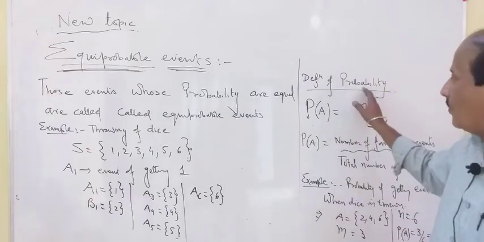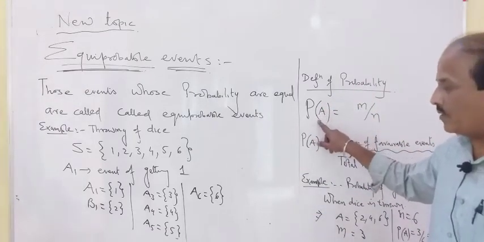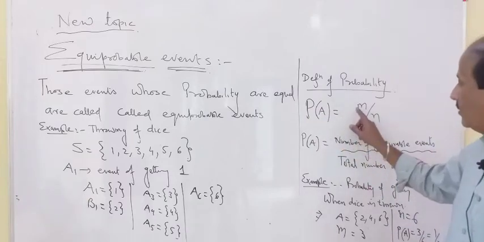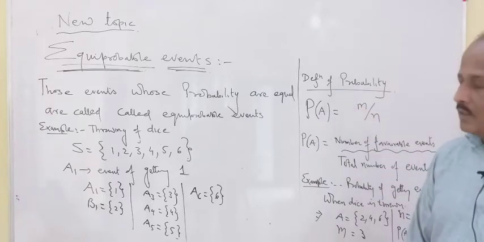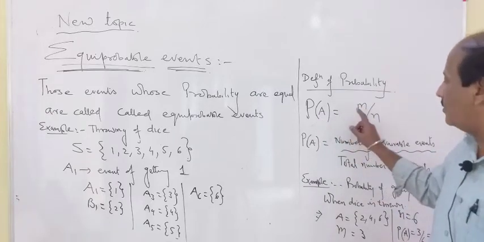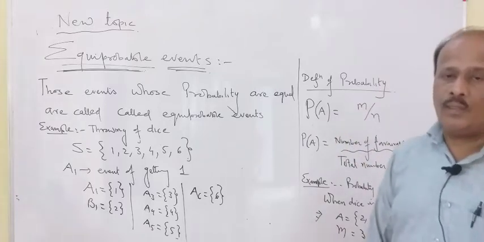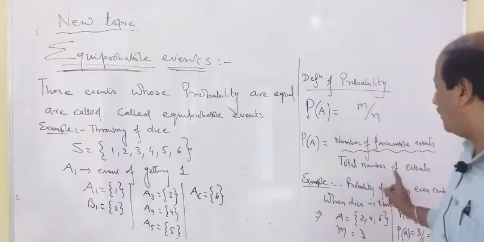So the definition of probability is as it is given in your book. Probability of any event, suppose that event is A. The letters used in our book are M by N. Different books use different letters. Here in our textbook, they are using the letters M by N. Now, what is M? M is the number of favorable events and N is the total number of events.